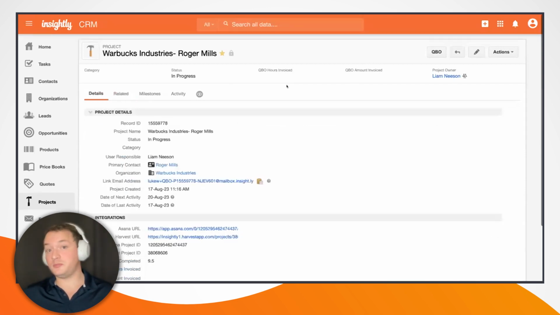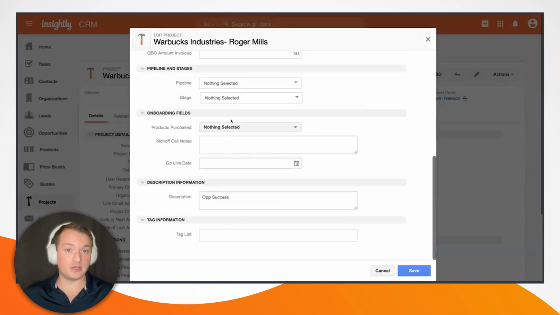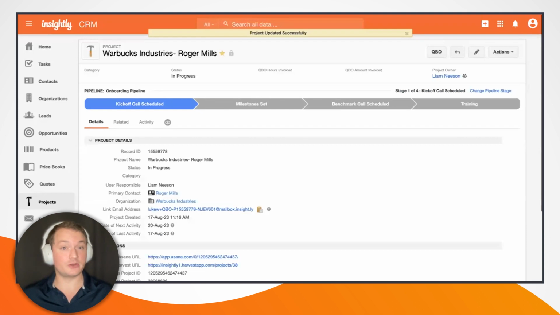This integration could be kicked off in numerous other ways. Let's say that I had a pipeline assigned to this project, and we'll go ahead and add one right here. And we'll say this is our onboarding pipeline. I could kick this integration off by moving to a certain stage in the pipeline, but the way that I have this set up is via custom button.